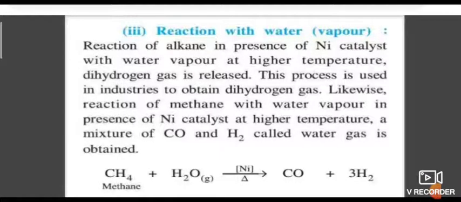Next, an isomerization example also. n-Hexane on treating with aluminum chloride and hydrochloric acid gives 2-methylpentane and 3-methylpentane. Next, aromatization. In aromatization, n-hexane undergoes reaction in the presence of chromic oxide, vanadium oxide and molybdenum oxide at 773 Kelvin and produces benzene.